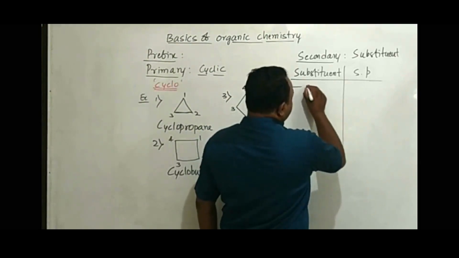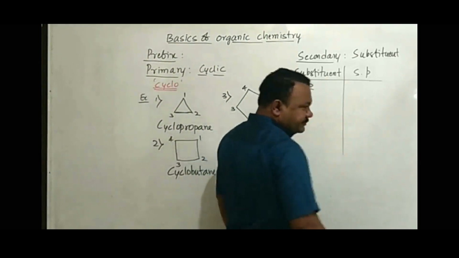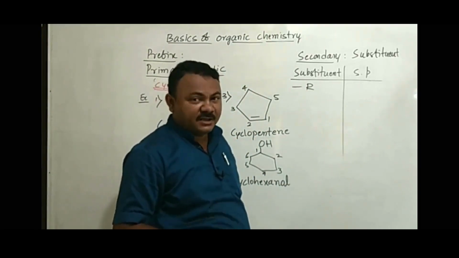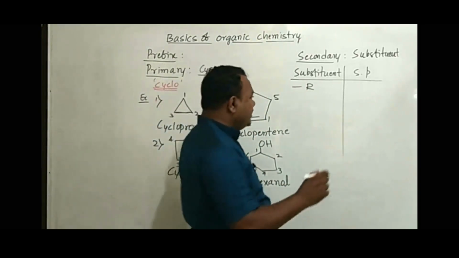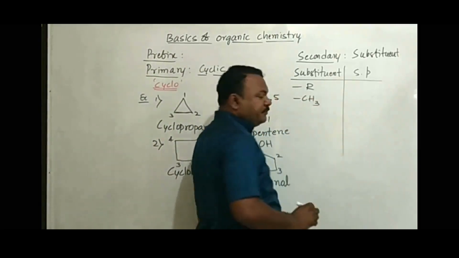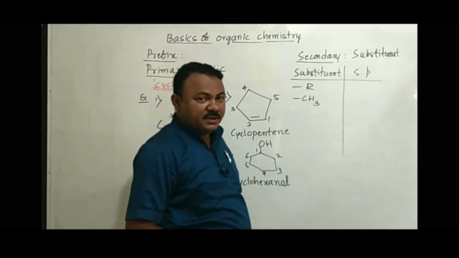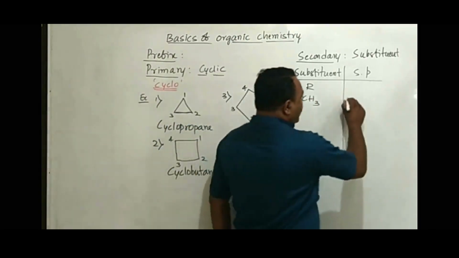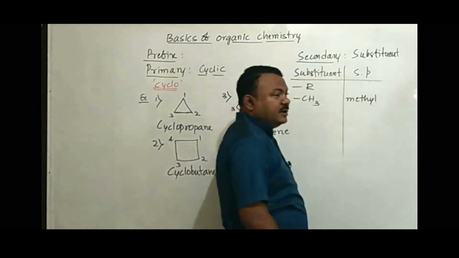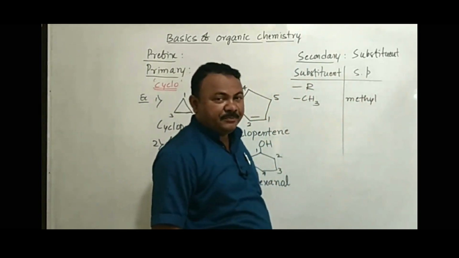Common substituents we get are carbon groups. Which carbon group are we taking as a substituent? That also we are going to say. If the CH3 group is used as a substituent, then the secondary prefix for this is methyl.